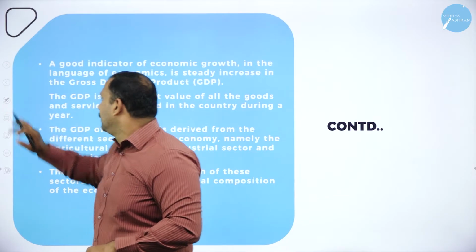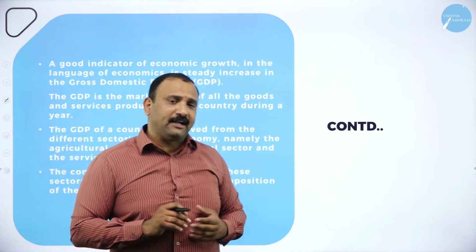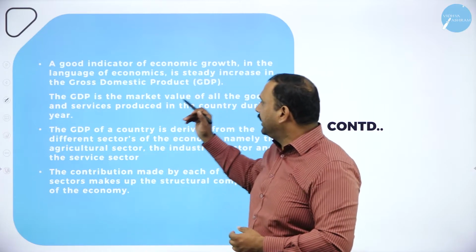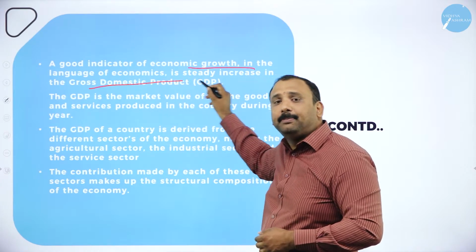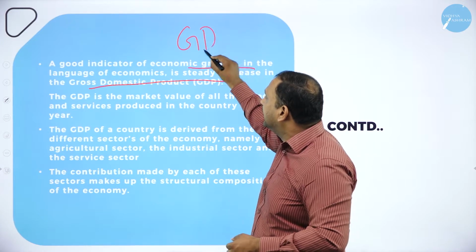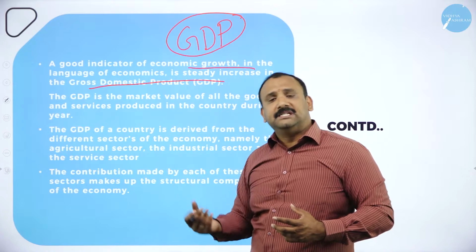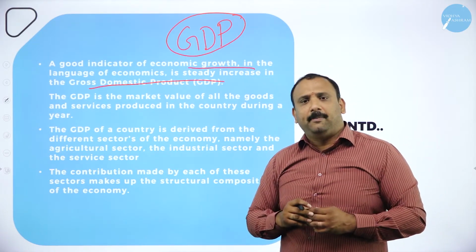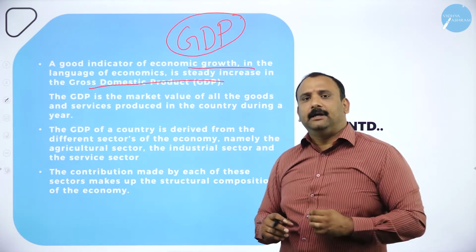Now moving forward, we also try to understand, in terms of the growth factor, what are the indicators that are needed for growth. A good indicator for economic growth is none other than the GDP. Now, GDP is something that is always spoken about in any of the newspapers, any of the channels, or any of the business talk altogether, the gross domestic product, which tries to talk about the export capability, the production capability, the growth capability of a nation.